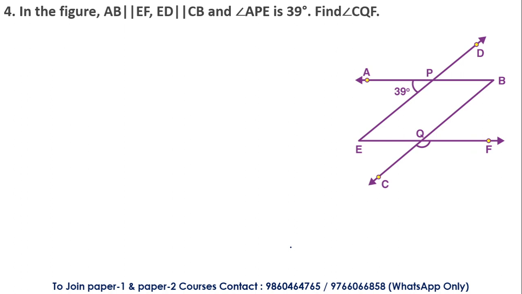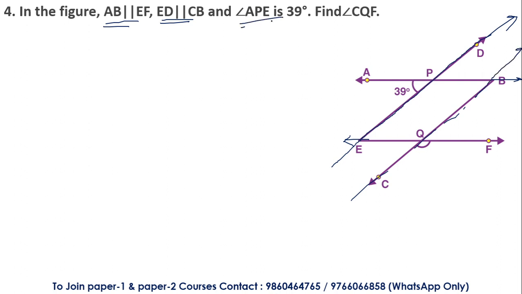In the given figure, AB is parallel with EF. Try to understand the figure first. Here this is the line AB which is parallel with EF. Let us consider this to be line EF, and this is the line AB. Both the lines are parallel. Similarly, line ED is parallel with CB. This is the line ED which I am drawing over here, and this is the line CB.